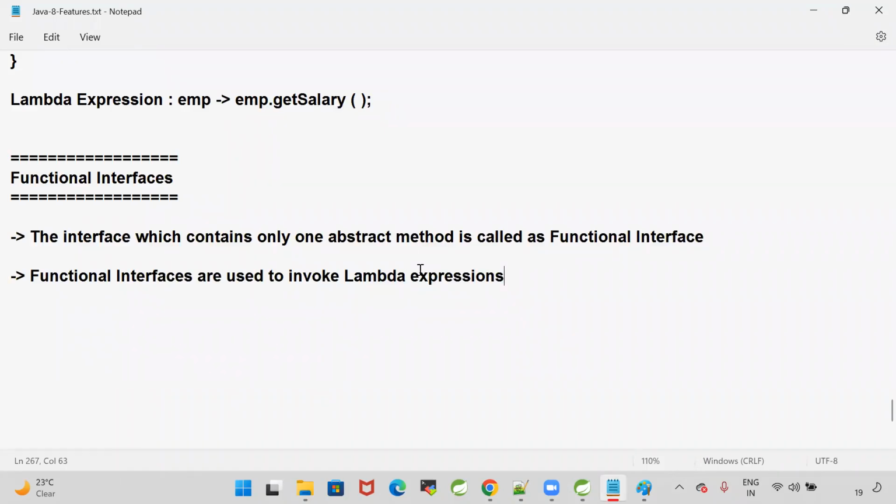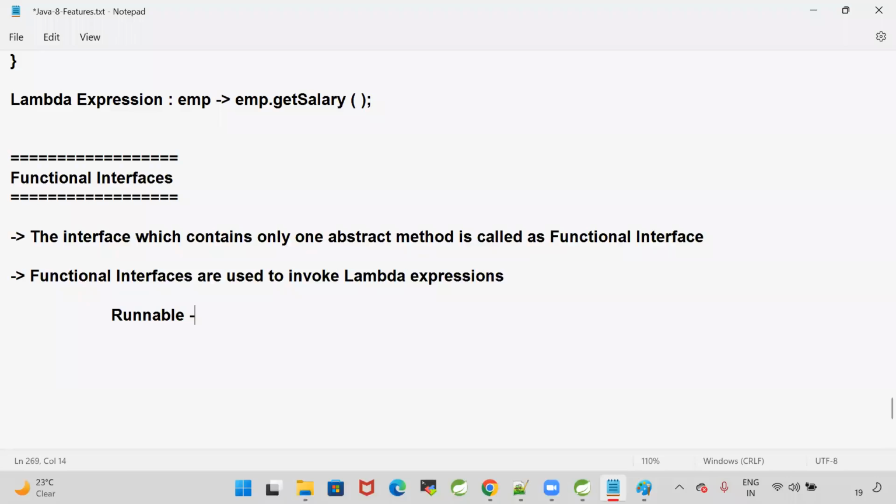Sir, can we write default methods and static methods in the functional interface? You can write any number of default methods and static methods, but the abstract method should be only one. A functional interface should have only one abstract method. The interface which contains only one abstract method is called a functional interface, and functional interfaces are used to invoke Lambda expressions.